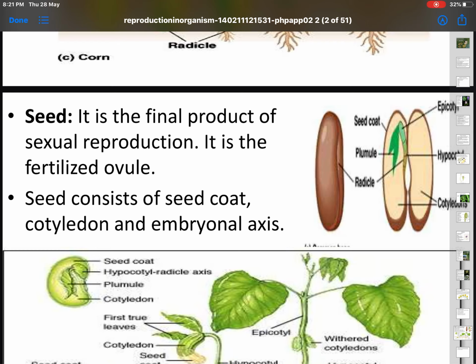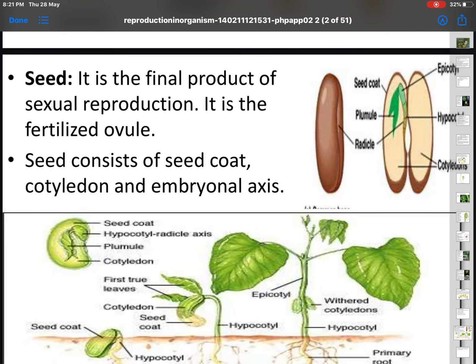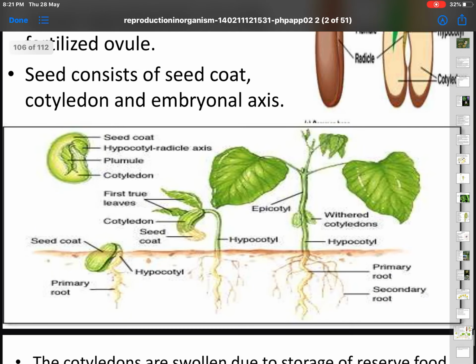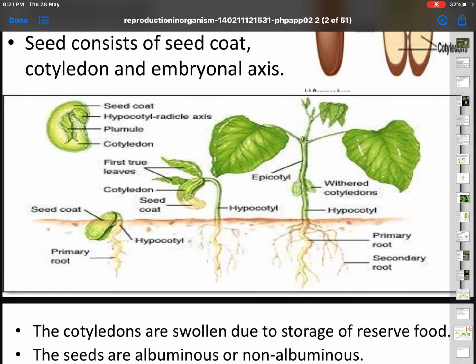And seed consists of seed coat, cotyledons, and embryonal axis. As you are able to see, the 2 portions, plumule, radicle, seed coat, and then epicotyl, hypocotyl. And when the seed develops, look at the formation of the new plant. The root system, primary root, secondary roots, is going down into the soil. The plumule is developing into a stem, and when the seeds are formed, seeds will have coverings.